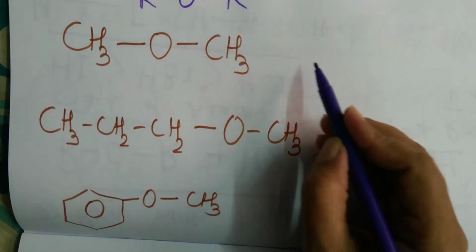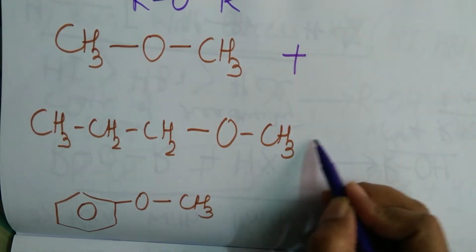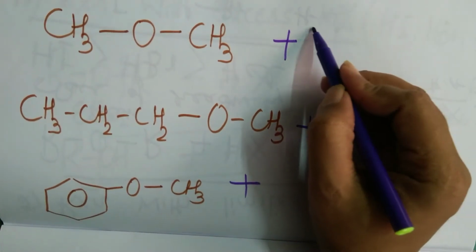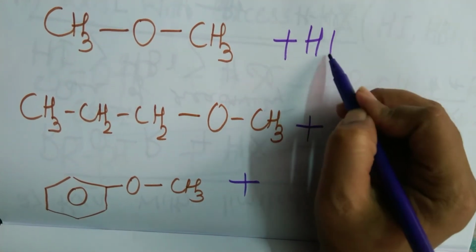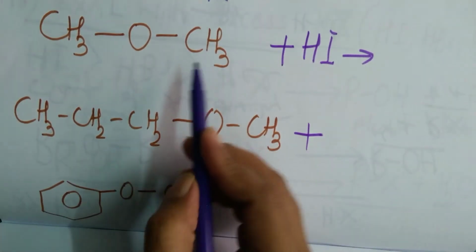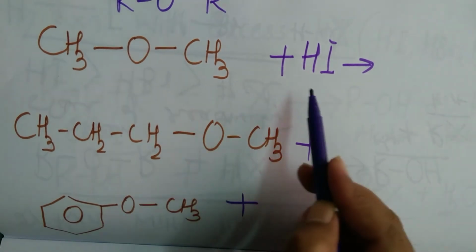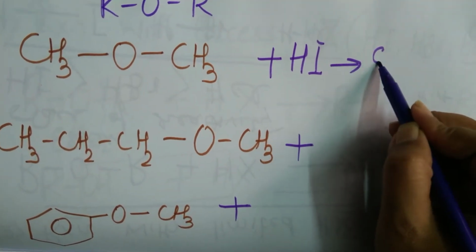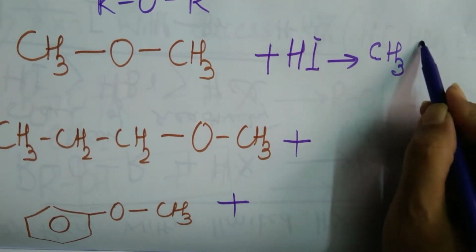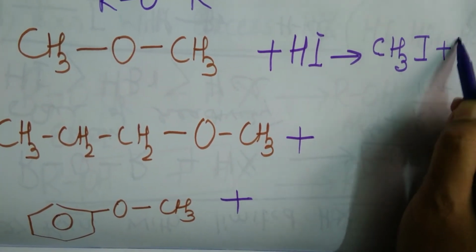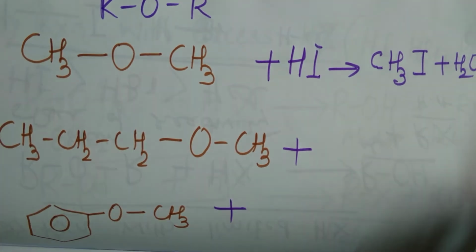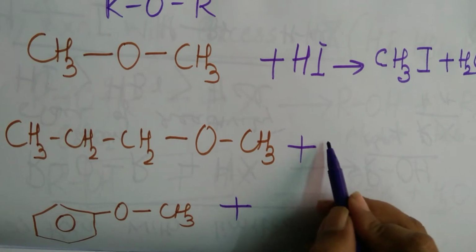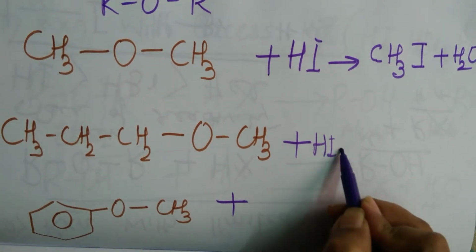So we shall just look into what happens when I react them with hydrogen halides. I will react it with HI. Since both the groups are same, if HI is in excess, I end up with what? As previously I had told you, you end up with CH3I plus water molecule. It is a two-step reaction.